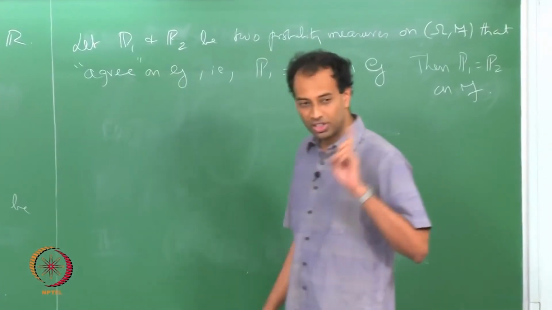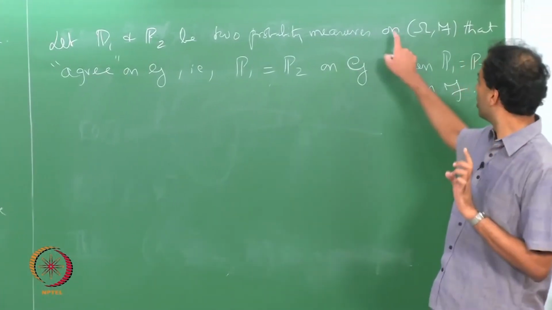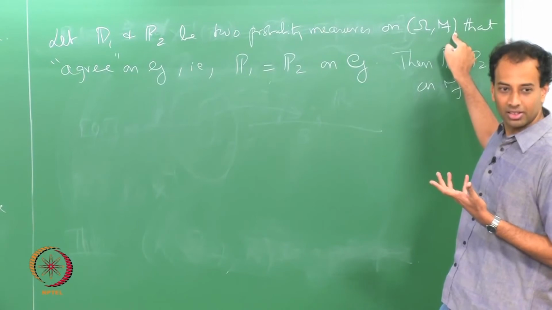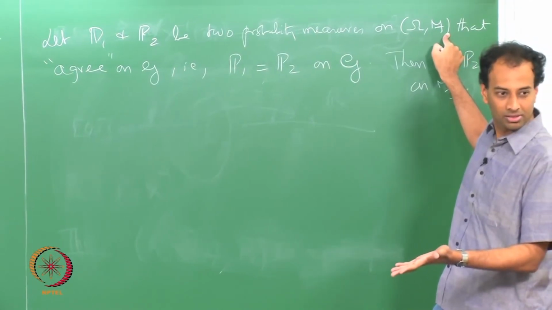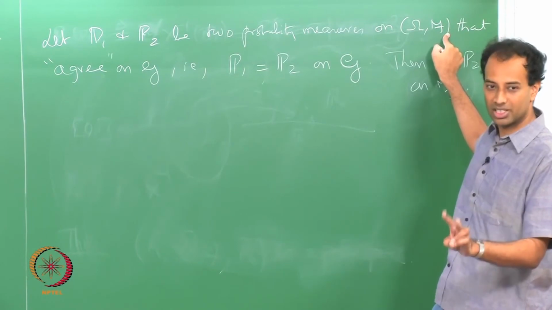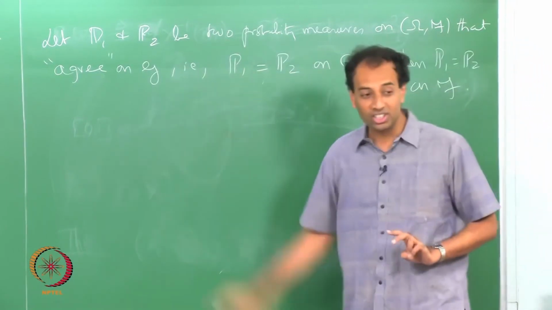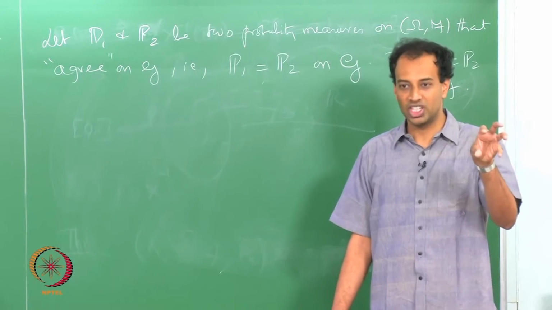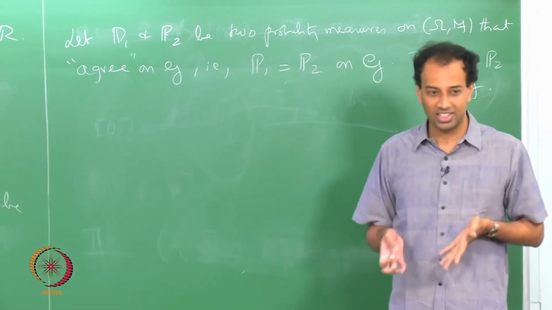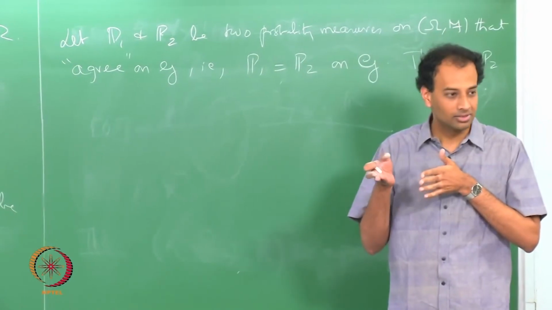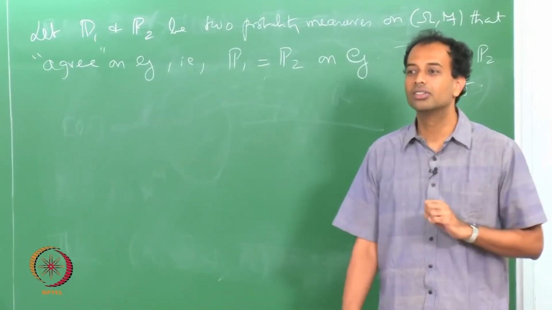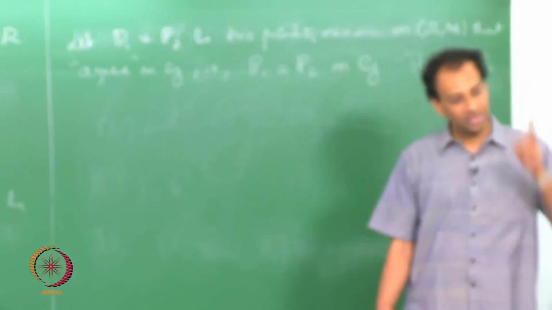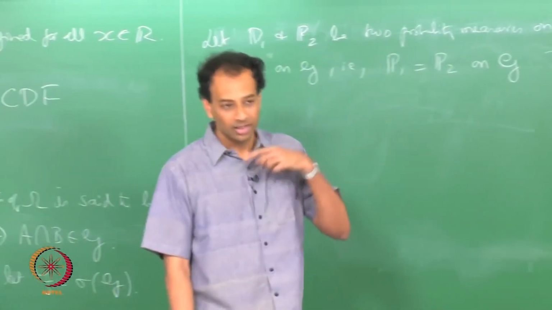Now, suppose there are two probability measures defined on (Ω, F). So (Ω, F, P1) is a probability space, and (Ω, F, P2) is some other probability space, with two different probability measures defined on the same measurable space (Ω, F), and they agree on G. So P1 of some set in G will be the same as P2 of the set in G. On this pi system they agree, then they have to agree on the entire sigma algebra, which means if you uniquely specify a measure on the pi system, the measure is uniquely specified on the entire sigma algebra.